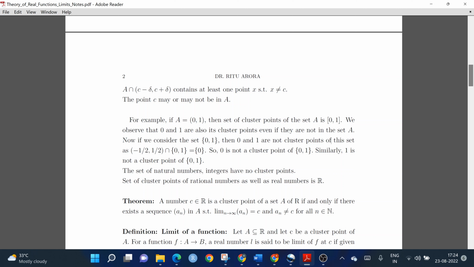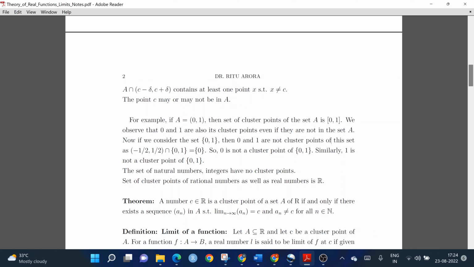Now, there is a very important result regarding cluster points. If C is any cluster point of a set A in R, then there exists a sequence (An) in A such that the limit of that sequence is the cluster point C, where each element of the sequence is different from C, and vice versa.